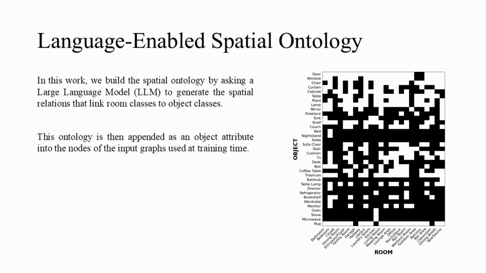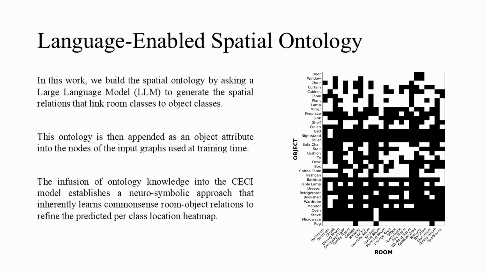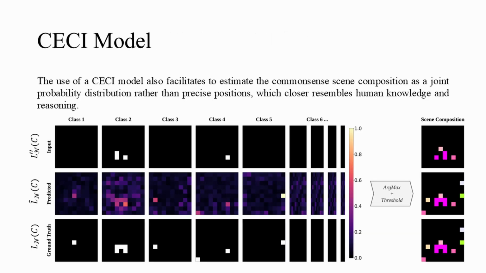This ontology is then appended as an object attribute into the nodes of the input graphs used at training time. The infusion of ontology knowledge into the CC model establishes a neurosymbolic approach that inherently learns common-sense room-object relations to refine the predicted per-class location heat map. The use of a CC model also facilitates estimating the common-sense scene composition as a joint probability distribution rather than precise positions, which more closely resembles human knowledge and reasoning.